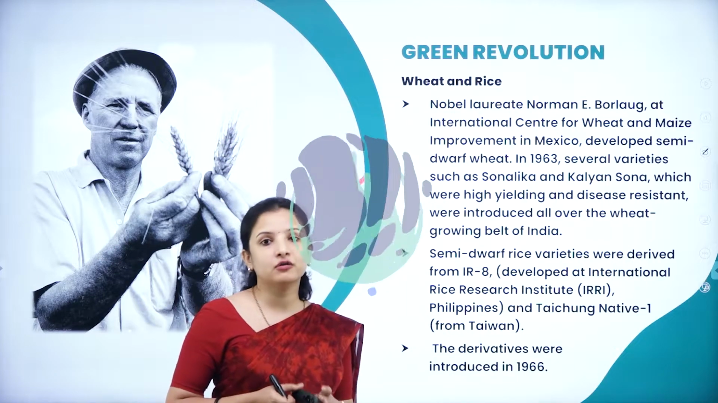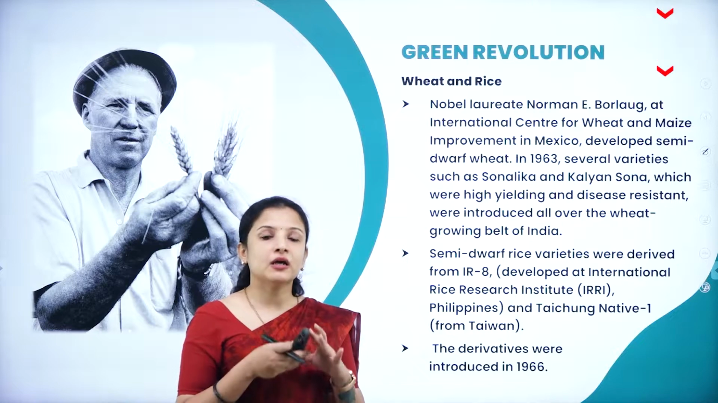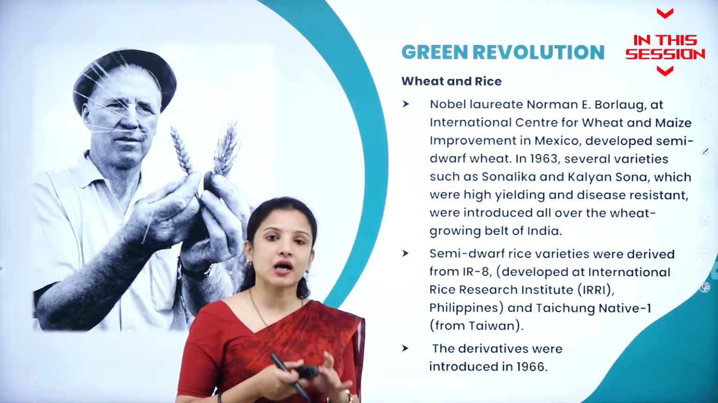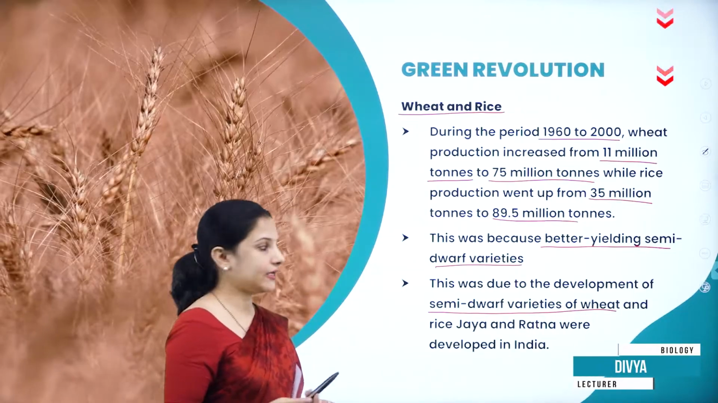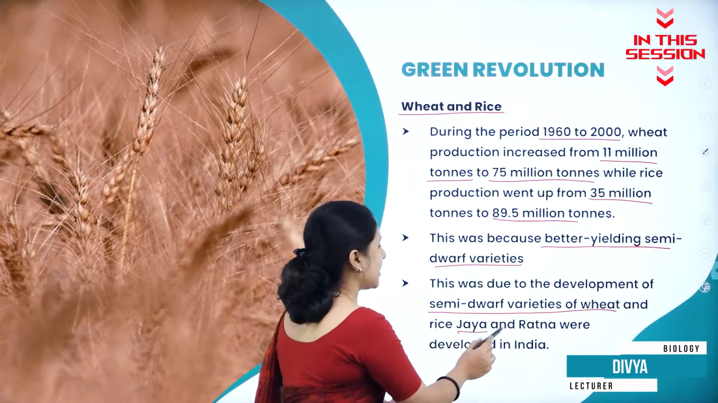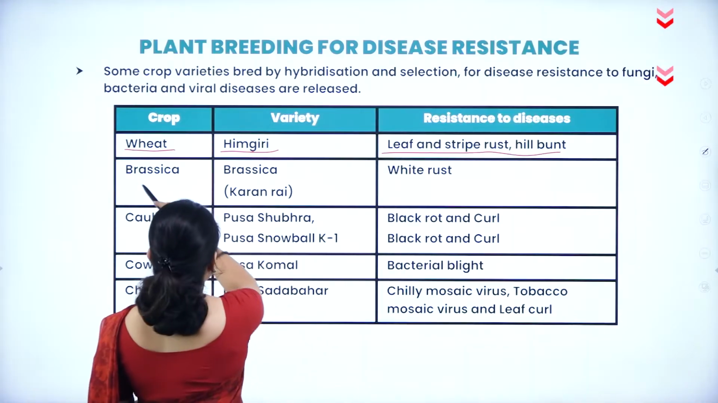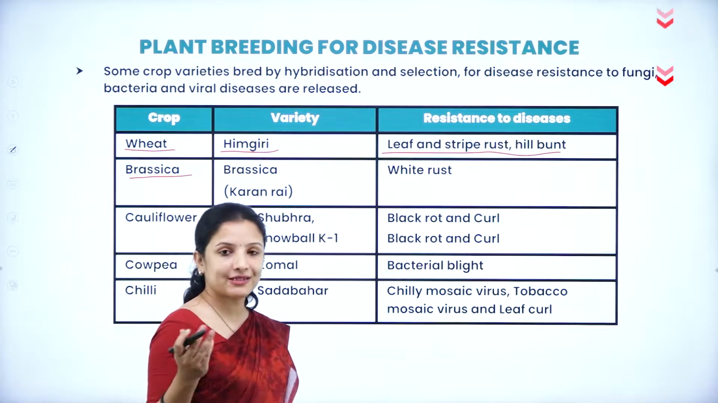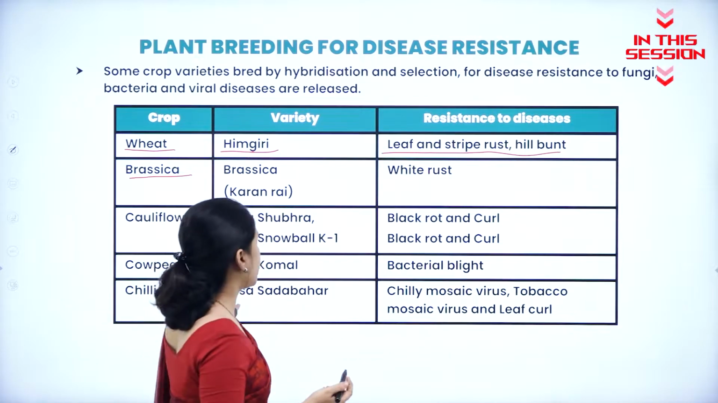Somebody might have followed this plant breeding technique and introduced it into the world, which is why a lot of breeding procedures are going on nowadays, right? Semi-dwarf varieties and high-yielding varieties of rice, which are called Jaya and Ratna rice, were developed in India. Brassica is nothing but cabbage, cauliflower, all that comes under the Brassicaceae family.